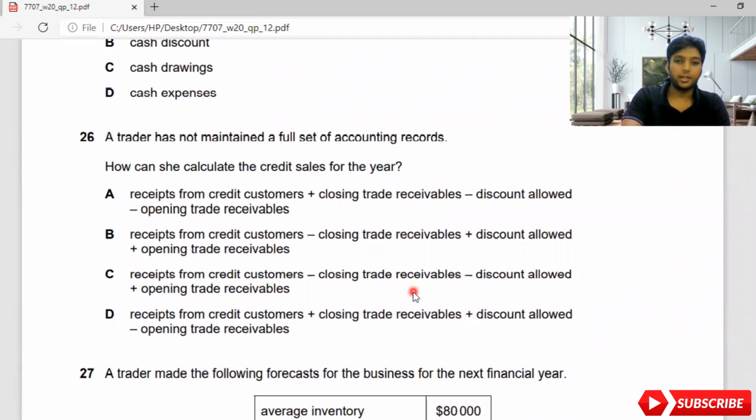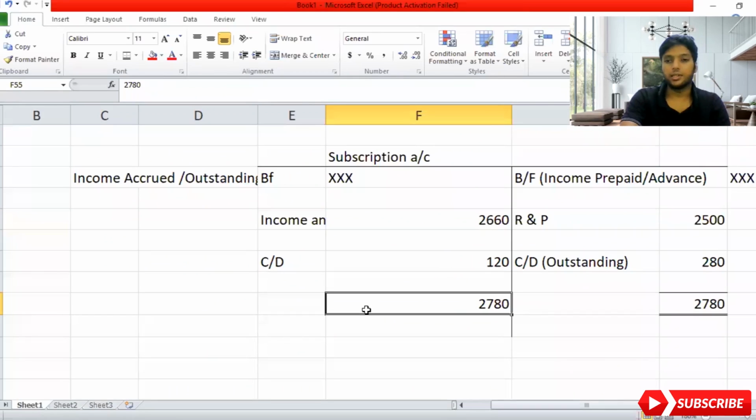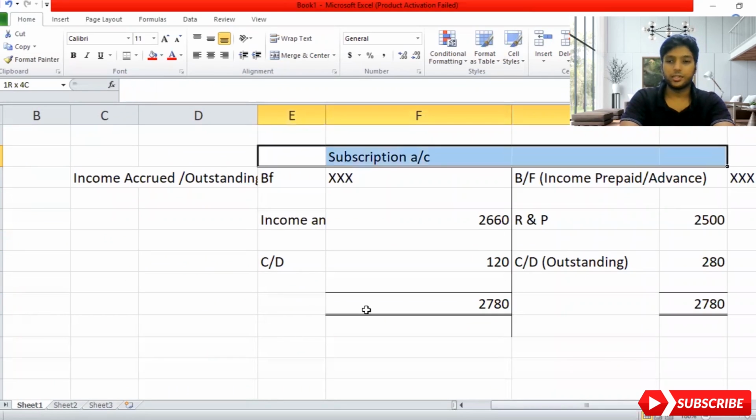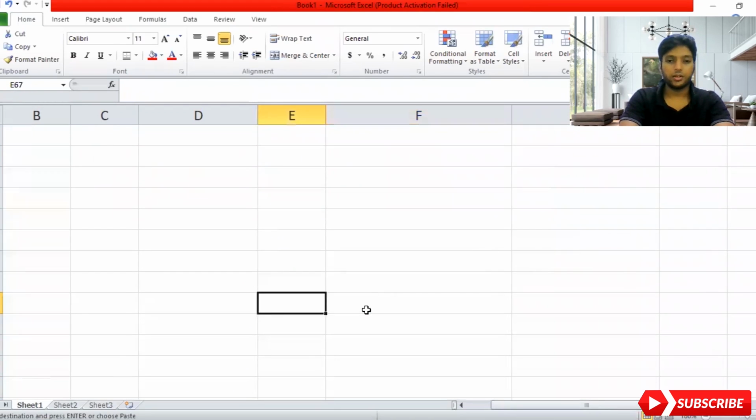A trader has not maintained a full set of accounting records. How can she calculate the credit sales for the year? As I said, when you are doing this adjustment, you need to know the trade receivables account because they are speaking about credit customers. So knowing the sales ledger control account is very important. Let me move on to the Excel sheet and explain. I'll copy this same sheet, so it's easy for me to calculate and teach you.